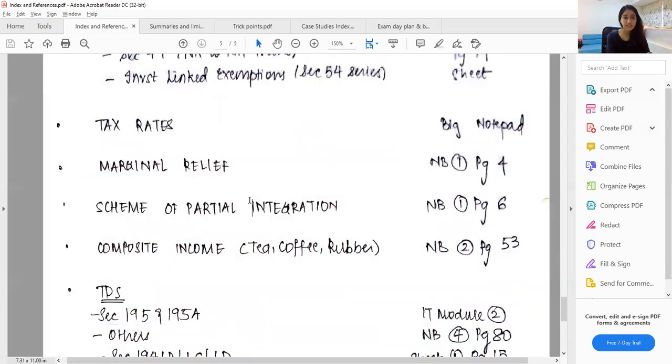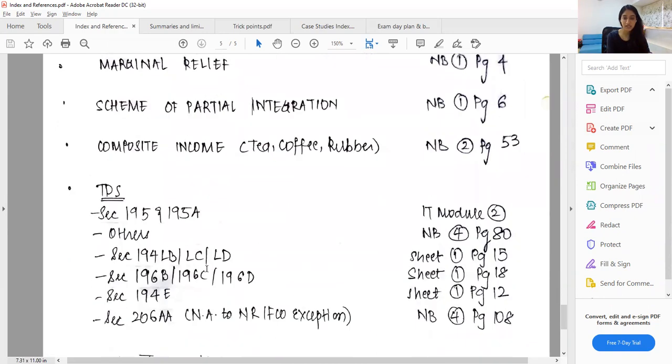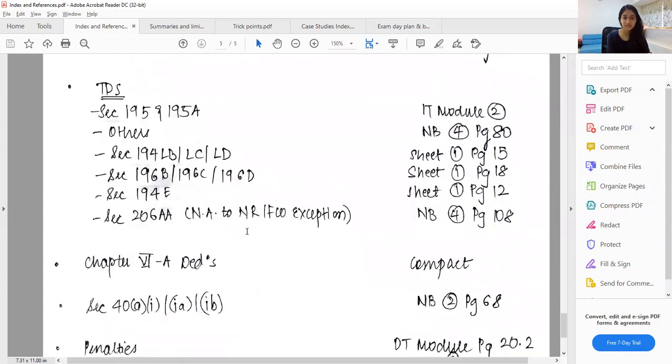Then marginal relief, scheme of partial integration पे एक पूरा case study था on that agricultural income and non-agricultural income, and how do you compute tax there, then composite income, then TDS for non-residents. Again, like I referred my DT book only and not the international tax book there, because it was something which was replicating and I didn't want to make my markings again and confuse myself.